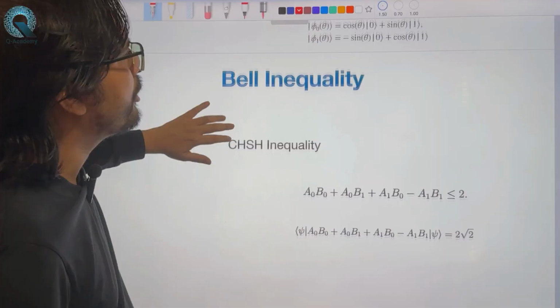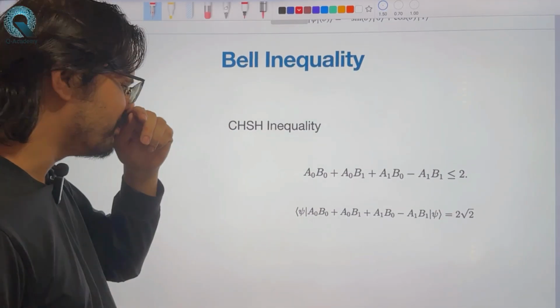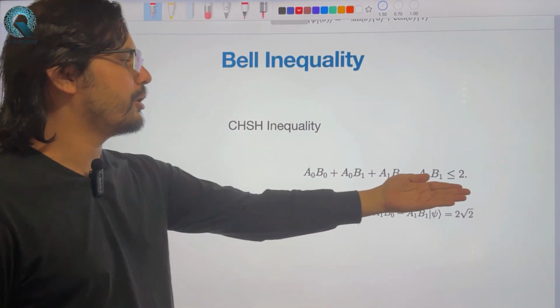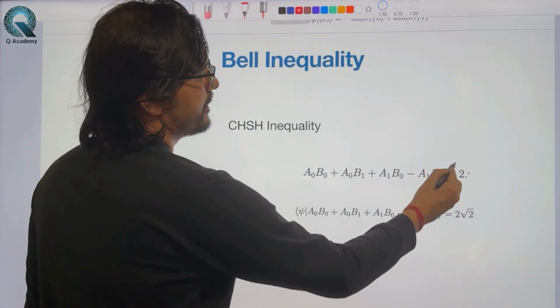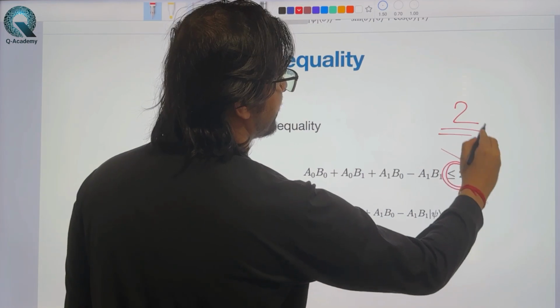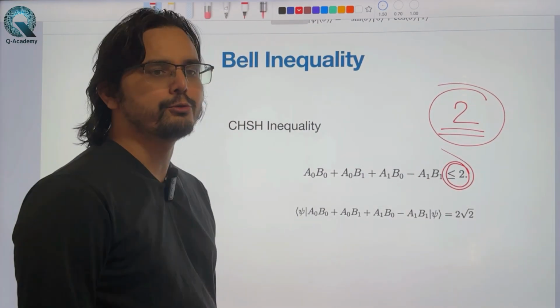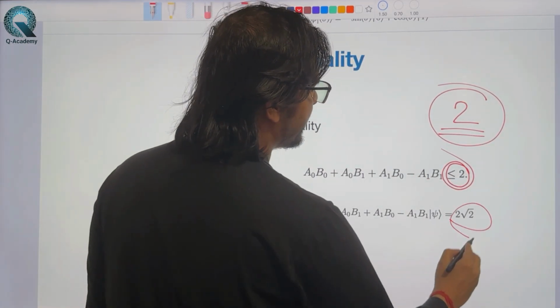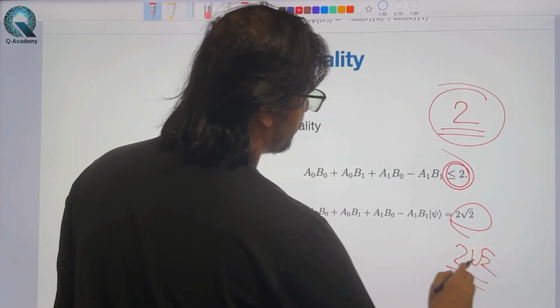So far I talked about a game formulation, but there is an inequality formulation also, where according to classical theory, you should get a value up to 2, but in the quantum case we can get up to 2 root 2.